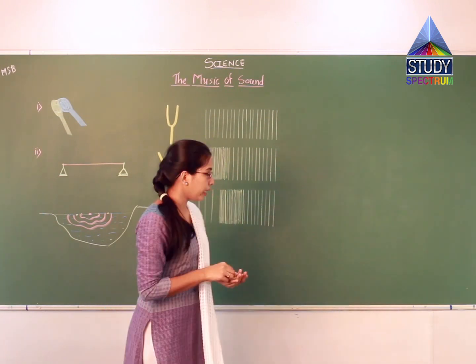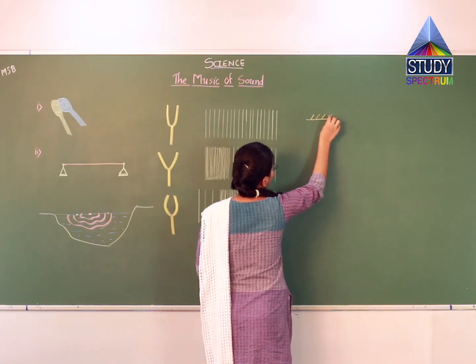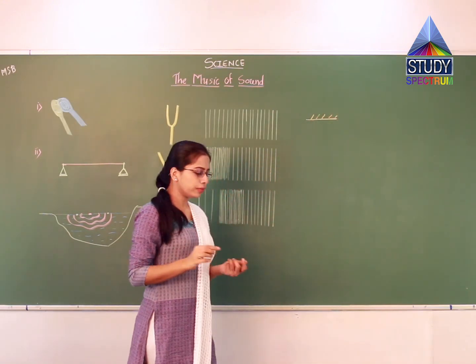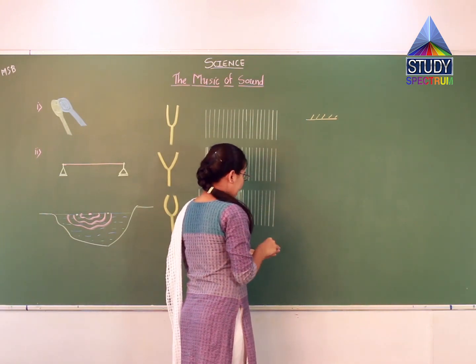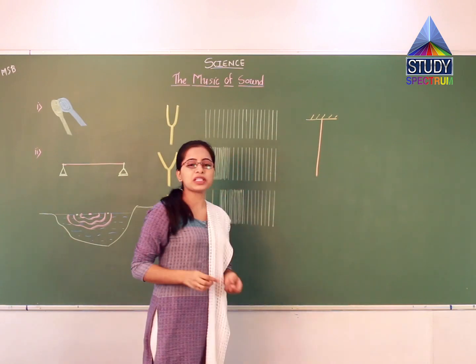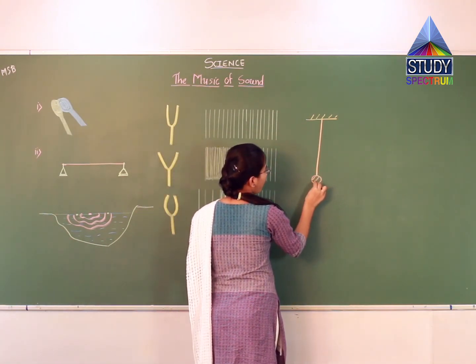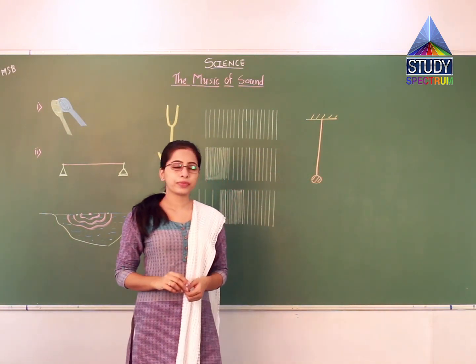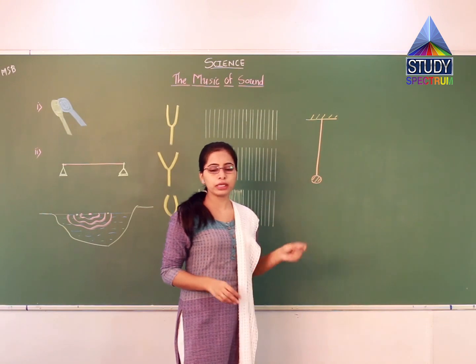Now suppose this is some kind of floor or ceiling, you can say. To the ceiling you are hanging one string and you are tying one rubber ball here. This is the stationary position of the rubber ball.